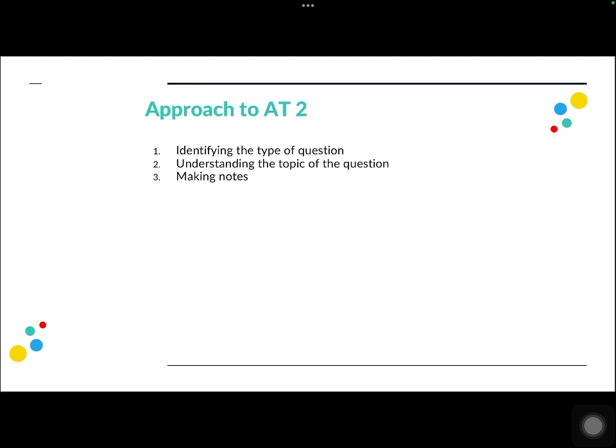Then we are going to make notes about the question that you are required to write an essay on, and how to make notes for different kinds of questions. We'll talk about that as well as we move on with the class. Then we are going to choose a position for the essay on the basis of the notes generated. A lot of people start writing and then give their position or their opinions at the end of the essay, but we are not going to do that. You should know what your opinion or your position is before you start writing your essay, on the basis of the ideas that you're going to talk about.